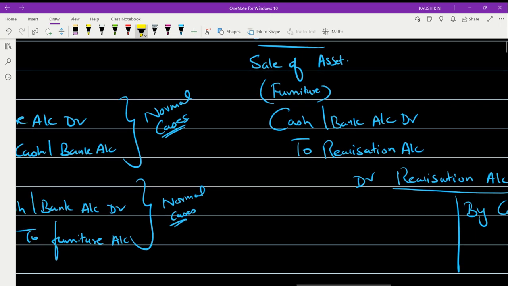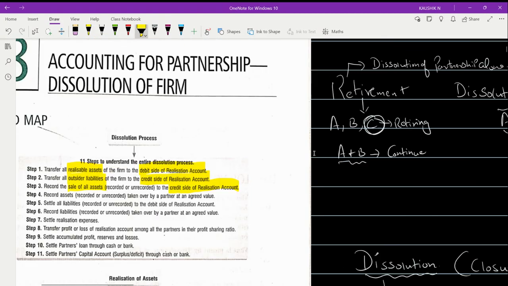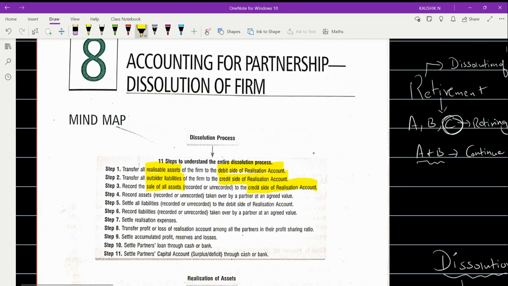Okay, fine. So this is the concept, right? The next one, as they mentioned here, record the assets taken over by a partner at an agreed value. Apart from this, assets can be taken over by a partner also. When an asset is taken over by a partner, in general, the respective partner's capital will be debited and that particular asset will be credited.